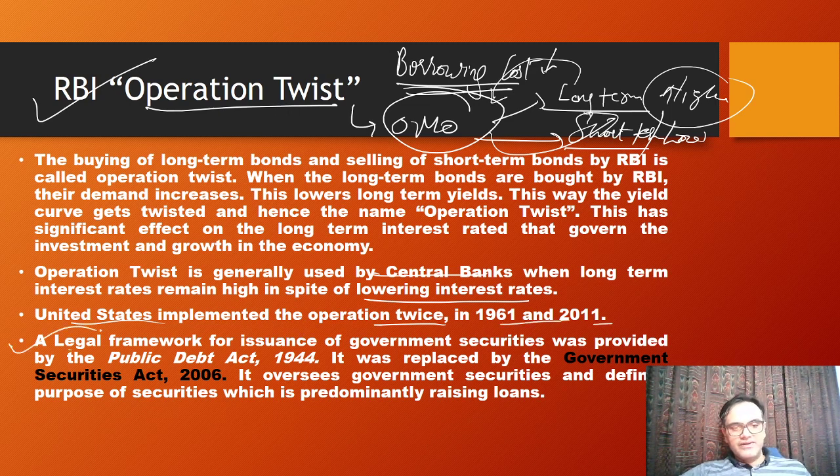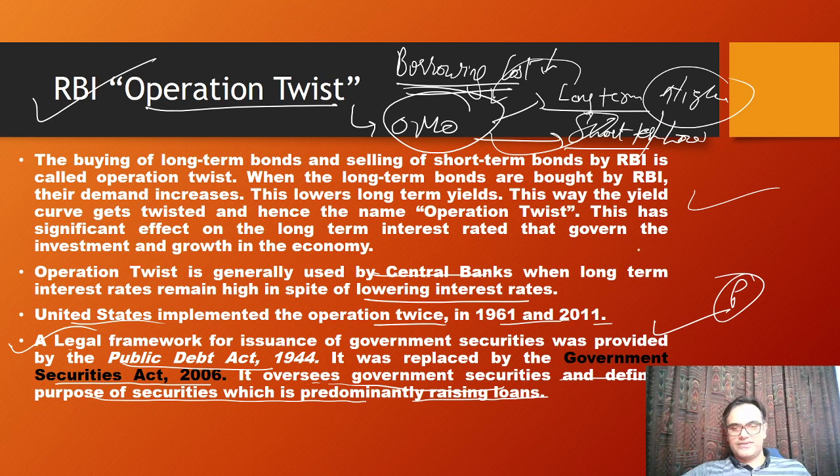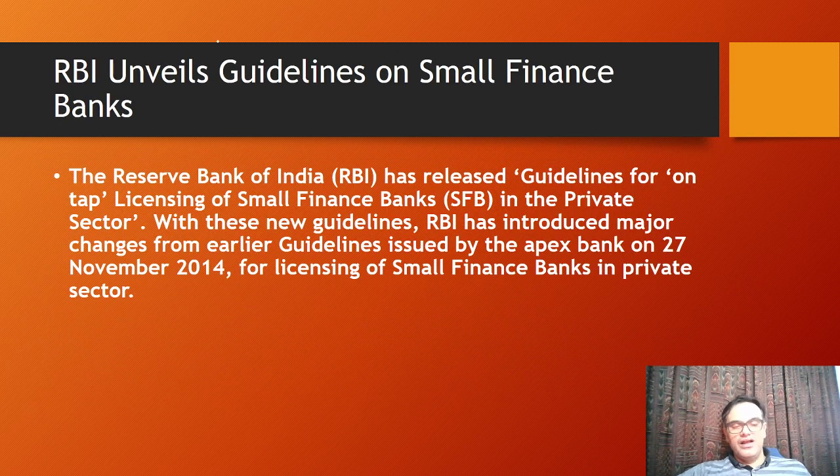A legal framework for issuance of government securities was provided by the Public Debt Act in 1944, and this act was replaced by the Government Securities Act 2006, which presently oversees the government securities and defines the purpose of securities, which is predominantly raising loans for the government. Remember this for your prelims. It's a value addition. And what is Operation Twist? What is the purpose of Operation Twist? You should know it for prelims. Very, very important.